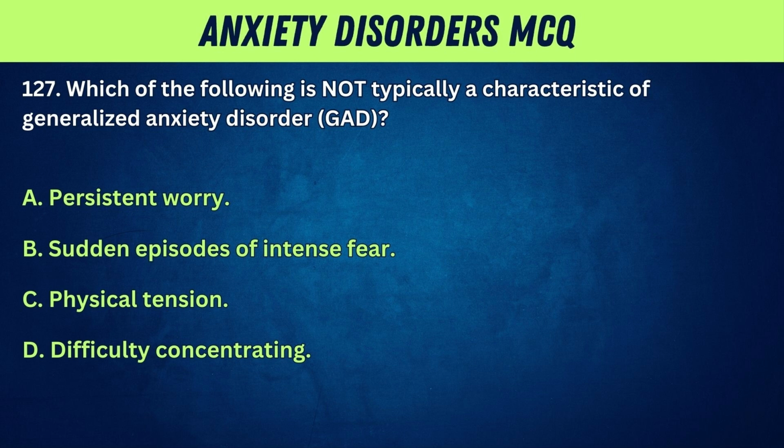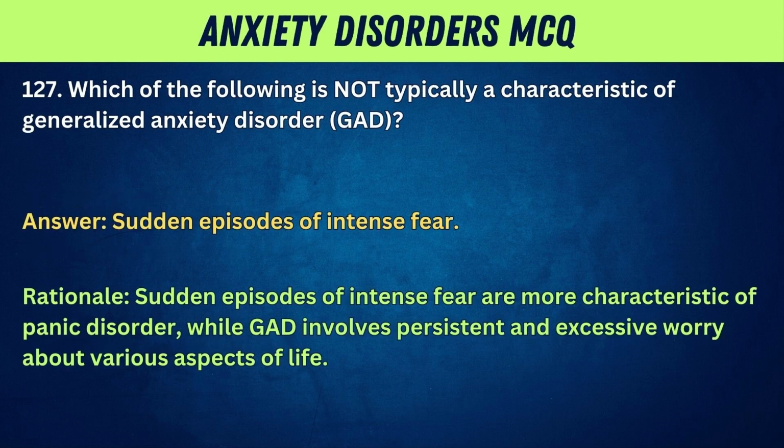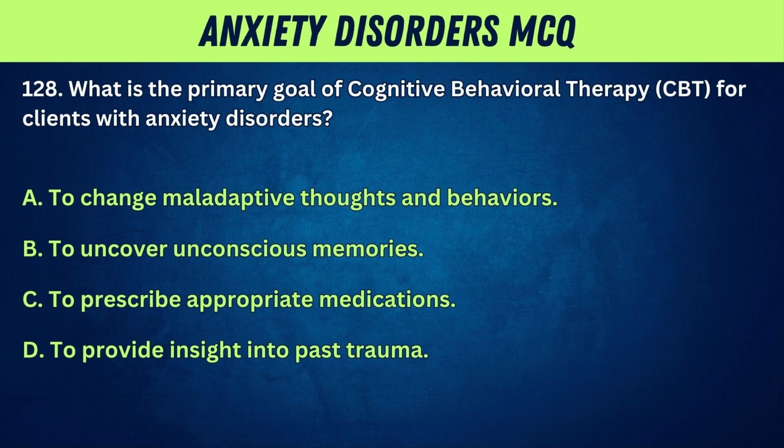127. Which of the following is not typically a characteristic of generalized anxiety disorder, GAD? A. Persistent worry. B. Sudden episodes of intense fear. C. Physical tension. D. Difficulty concentrating. Answer: sudden episodes of intense fear. Rationale: sudden episodes of intense fear are more characteristic of panic disorder, while GAD involves persistent and excessive worry about various aspects of life.